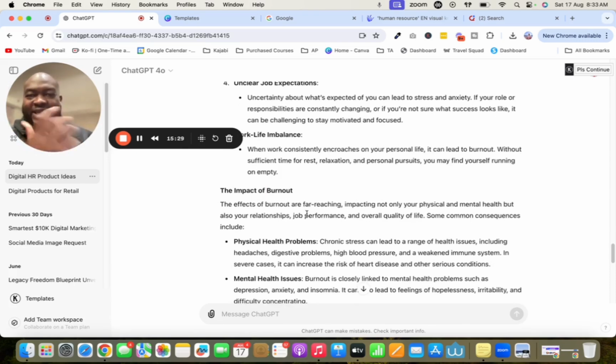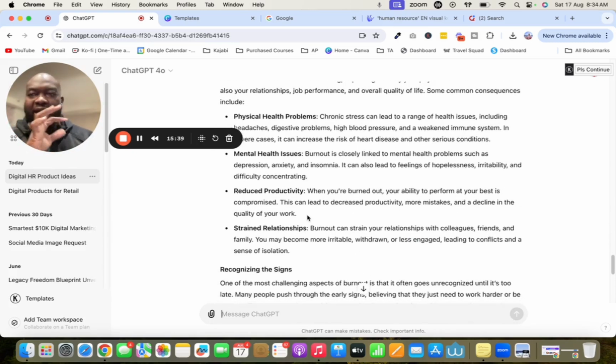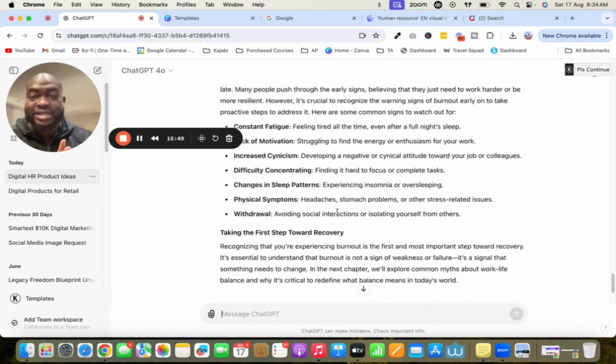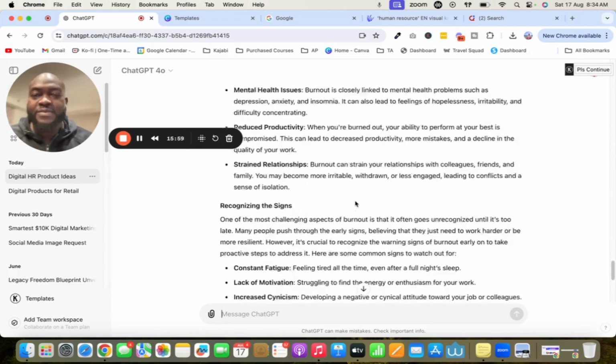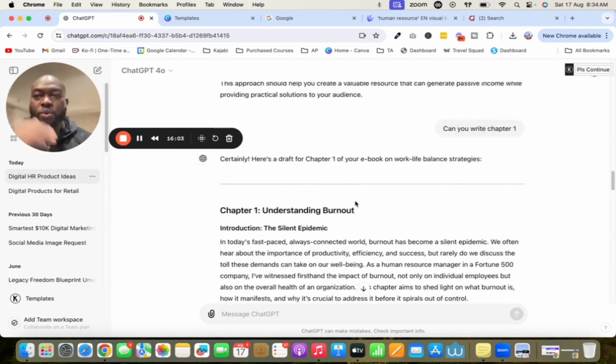Okay, boom. So we got the impact of burnout. And it shows you physical health problems, mental health issues. So we're not just highlighting the pain points, but we're showing you exactly, at a deeper level, what this could do. It's also showing you how you could recognize the signs, all right? And then it also gives you an option where you're able to take the first step towards recovery. I don't know about you, but this is awesome information. So guess what we're not going to do? We're not going to use the time to run through every chapter neck by neck.